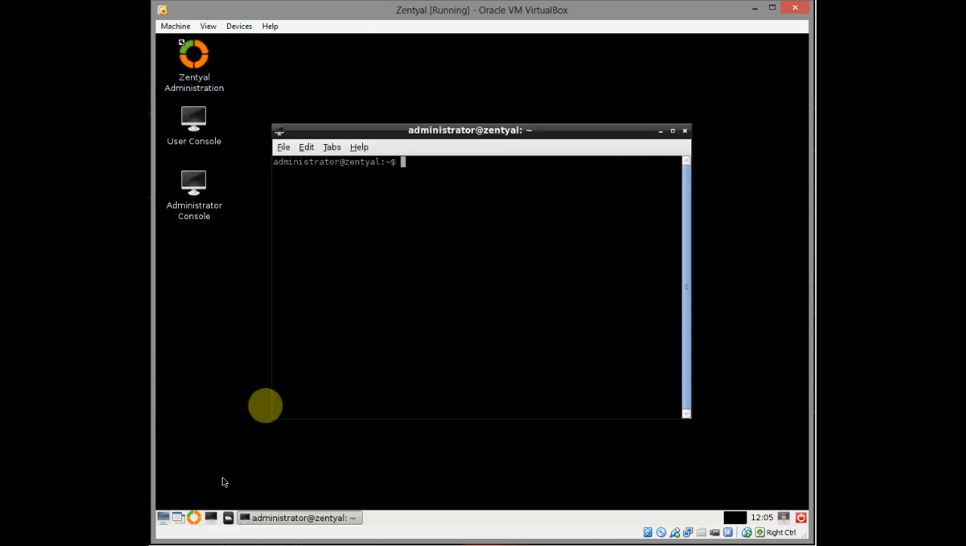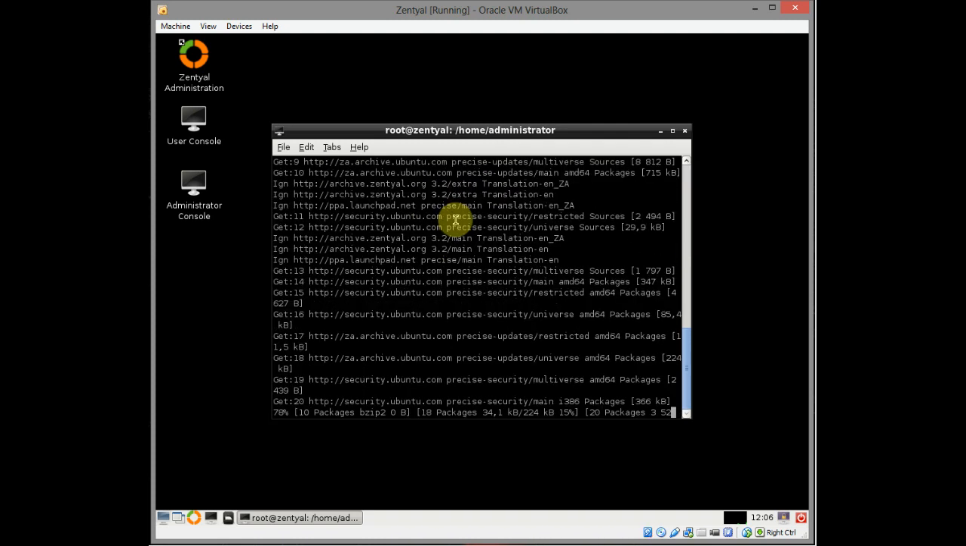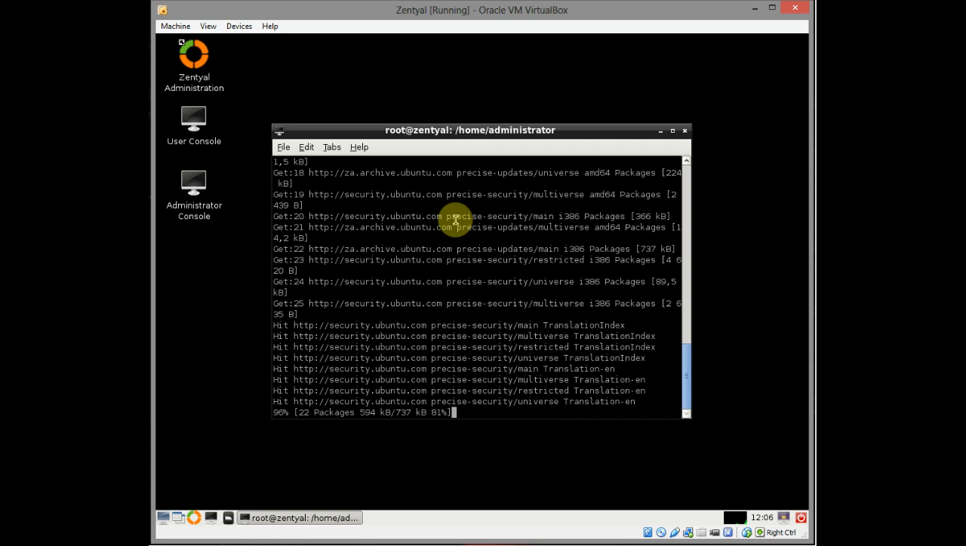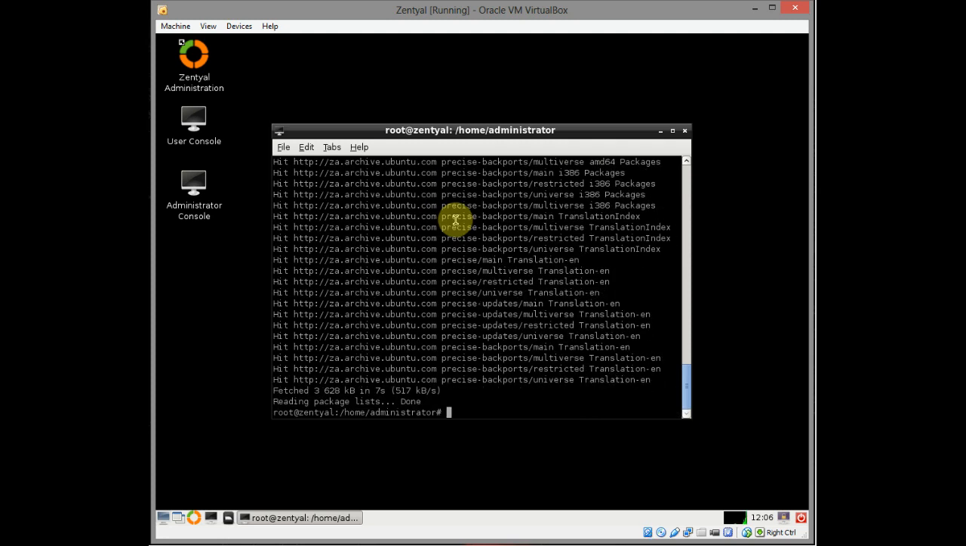Click on your terminal here. We need to go to sudo su in there, type in your password, then we do an update. Let it run through and update our system for us, so it's the latest version. All the packages are checked. That was nice and quick.